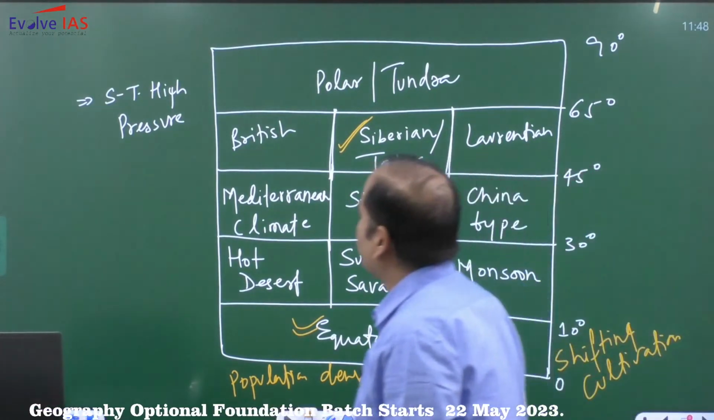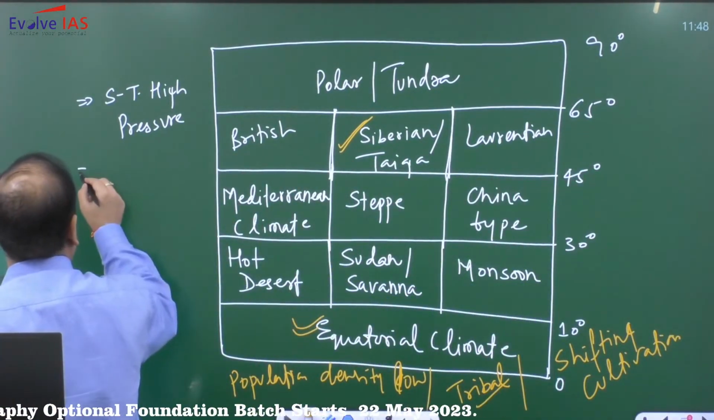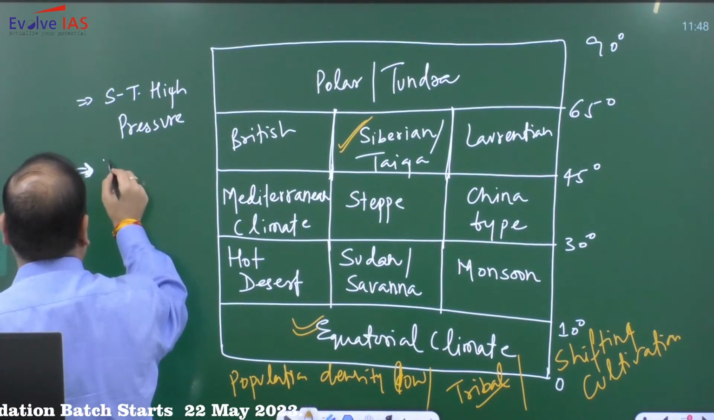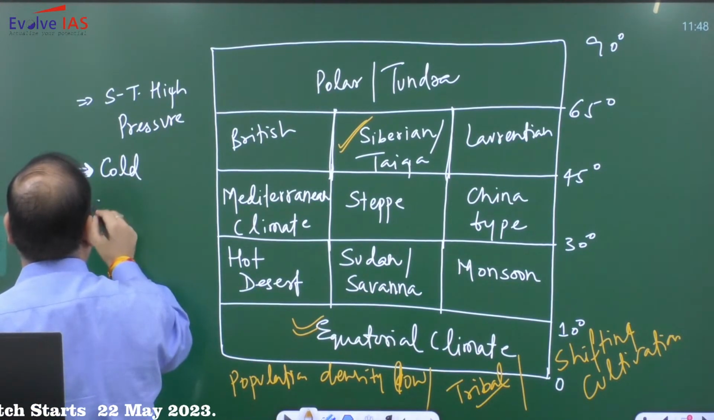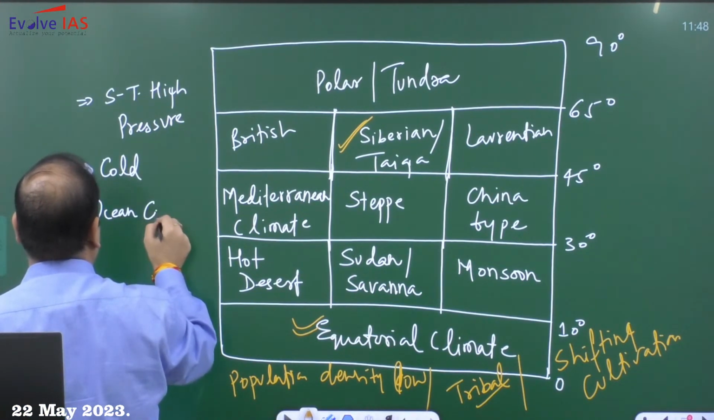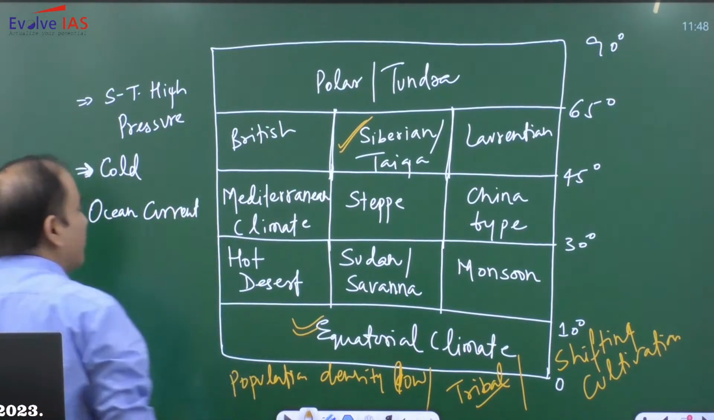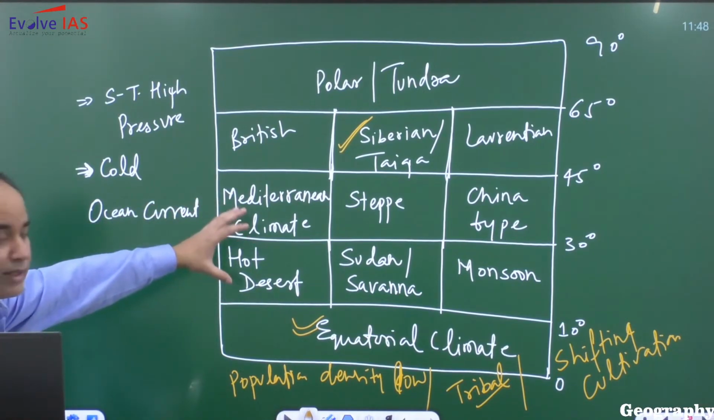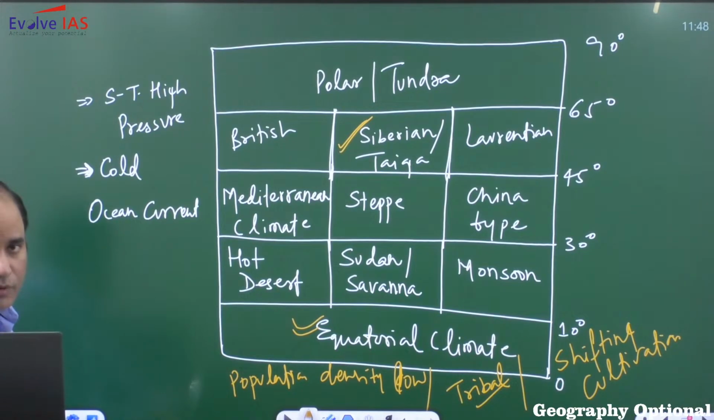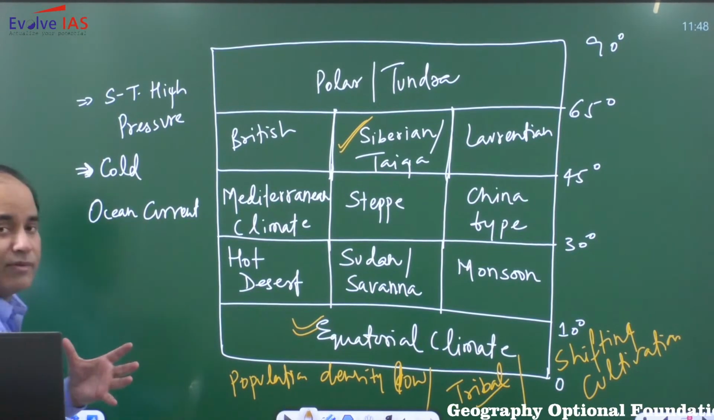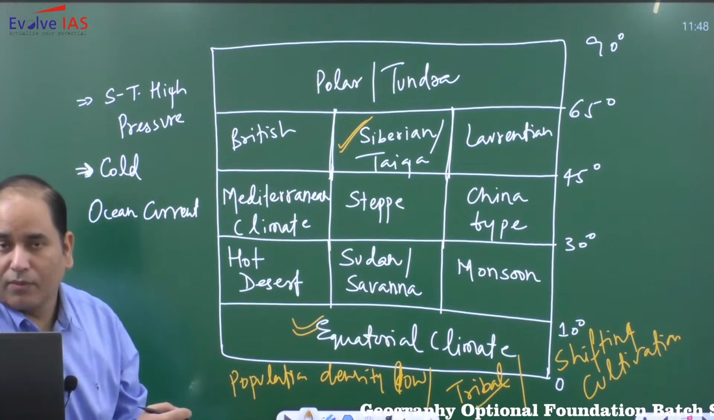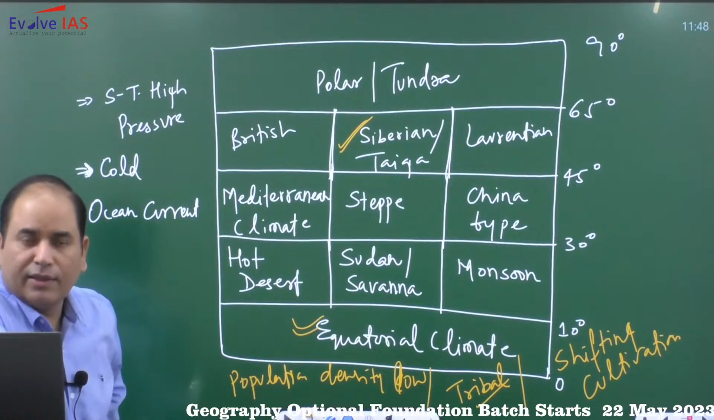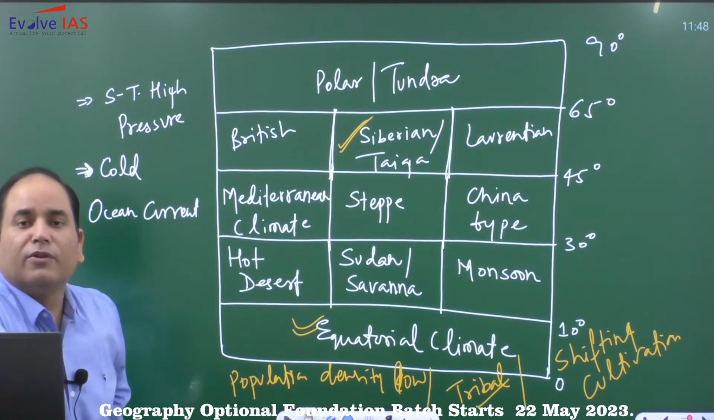So subtropical high pressure. The second reason, most of these deserts are in the vicinity of cold ocean current. Like nearby California current, you will find desert. Nearby Peruvian current, Humboldt current, you will find desert.